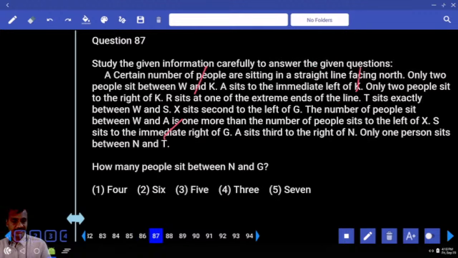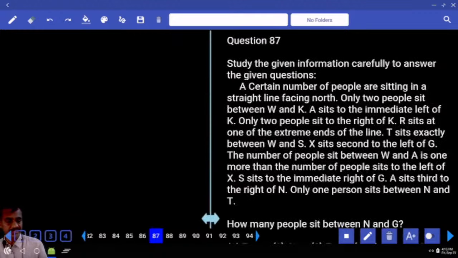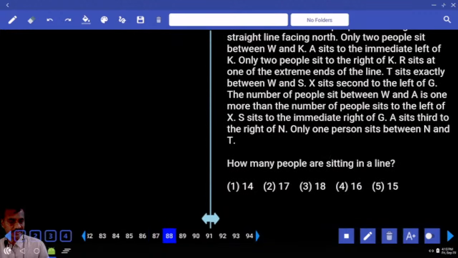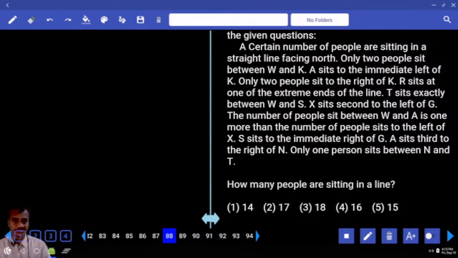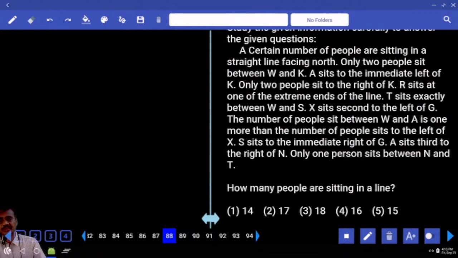86. Then 87 onwards. Now 87: a certain number of people were there. Certain number of people, make 14, 15, 16. First or the second priority? Second priority. I say only 2 people in between W and K. Now in between W and K, how many? Exactly 2.